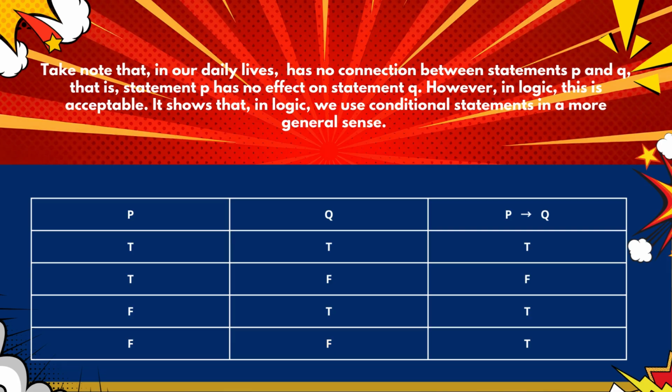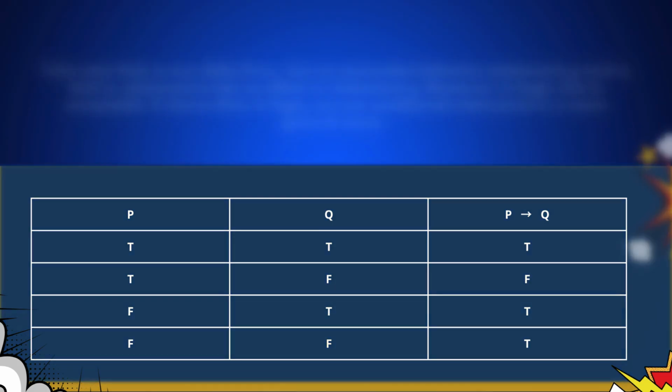So here we have the truth table. Let's look at the table. When both P and Q are true, the whole statement is true. When P is true but Q is false, the statement is false. This is the only time it's false because Q didn't happen after P. When P is false, the whole statement is always true, even if Q is also false. This might feel weird, but in logic, we only care about when P is true. If P didn't happen, we don't blame Q.